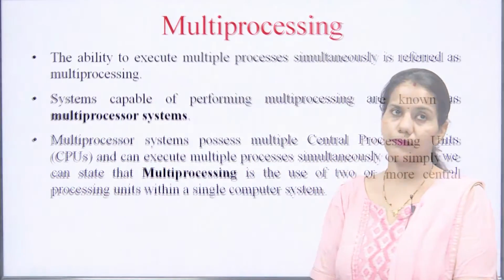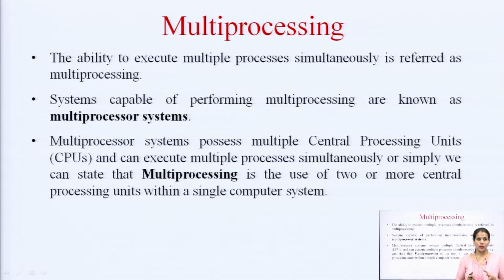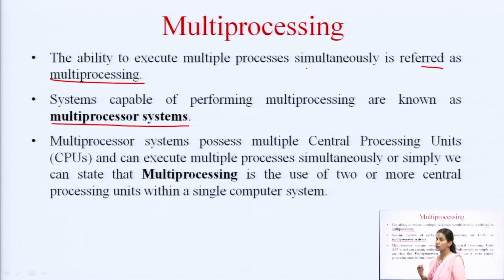What is multiprocessing? As the name suggests, there must be multiple processes going on. So, for multiple processes to take place in a single system, we need multiple CPUs, that is central processing units. The ability to execute multiple processes simultaneously is referred to as multiprocessing. Systems capable of performing multiprocessing are known as multiprocessor systems. So, the systems that are capable of performing multiple processes simultaneously, that is at the same time, we call them multiprocessor systems.